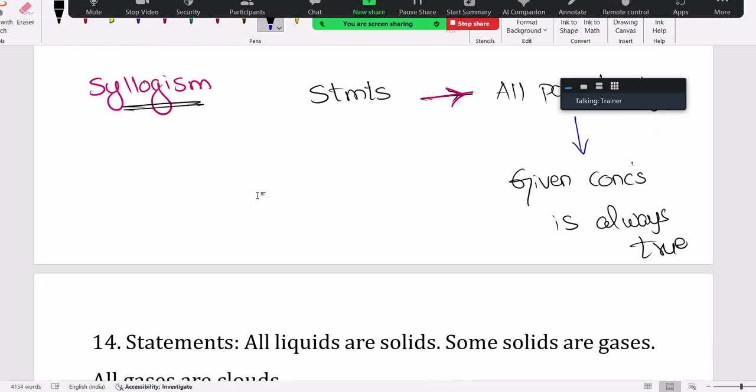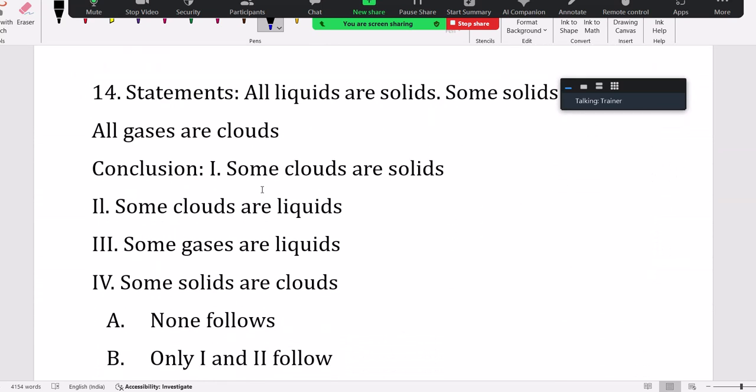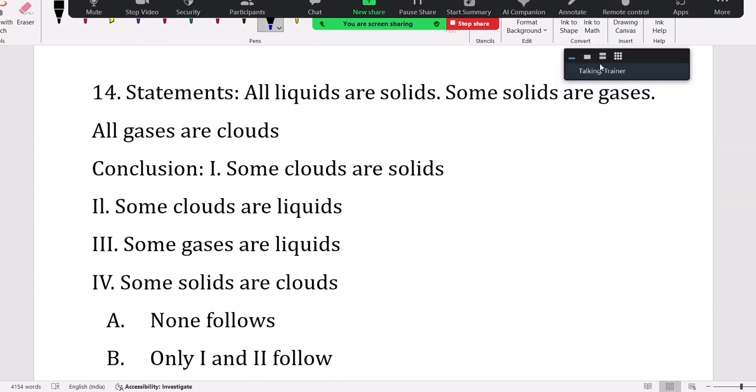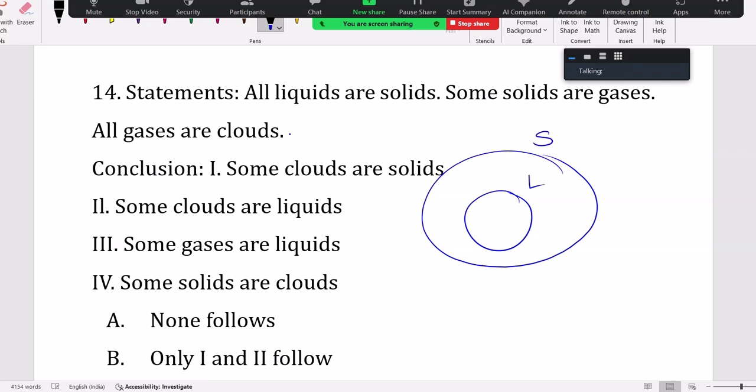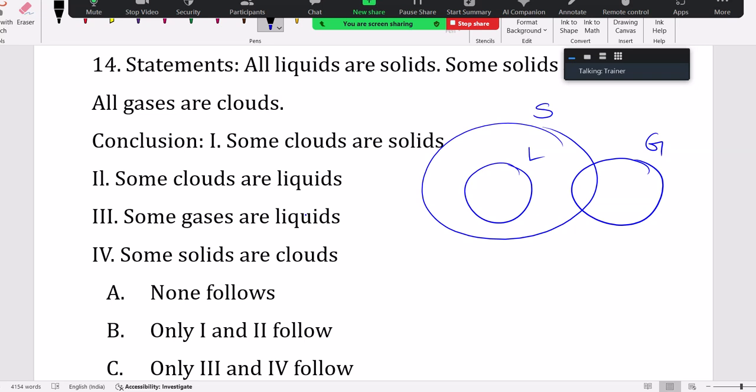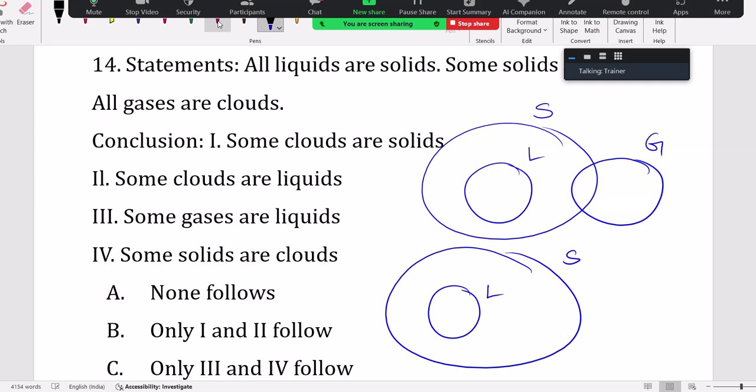Let's see how. What are the statements here? All liquids are solids, some solids are gases, all gases are clouds. These are the statements, right? Now if I draw the diagram, all liquids are solids, some solids are gases. I can draw like this. Some solids are gases. See, part of solids is gases. No, I can draw like this also, that's one diagram. I'll give the other diagram. See, all liquids are solids, some solids are gases, right? I can draw like this also.